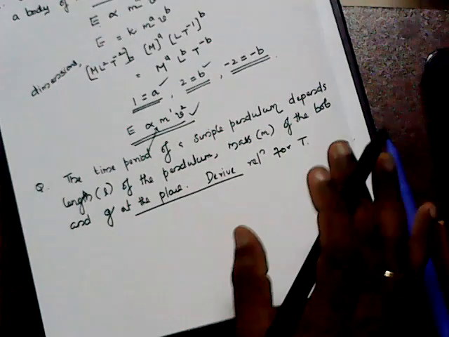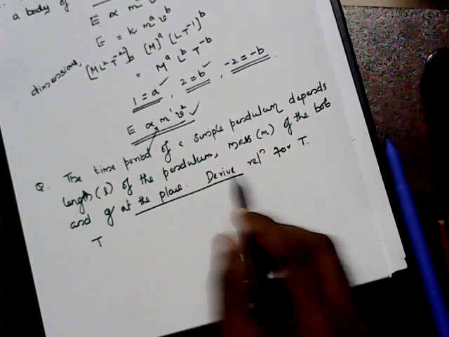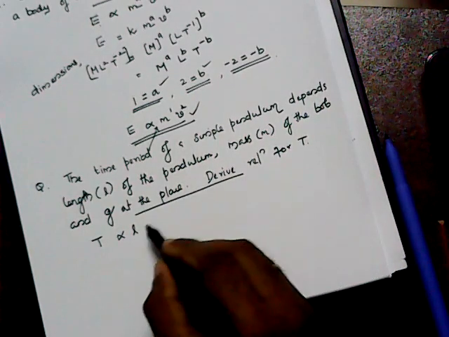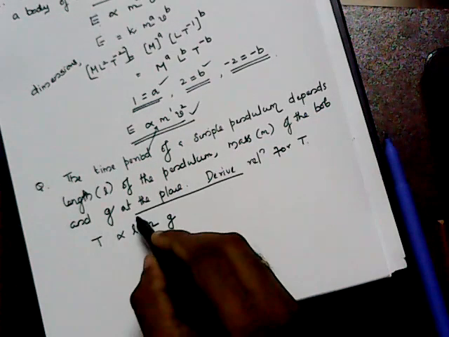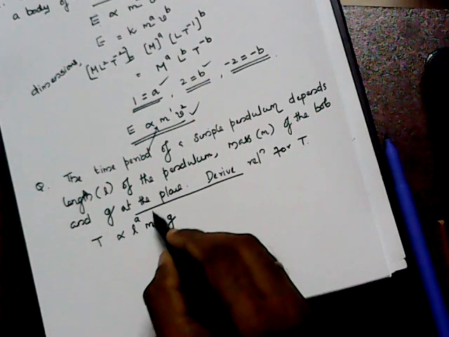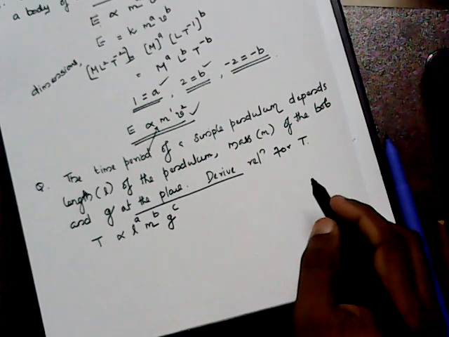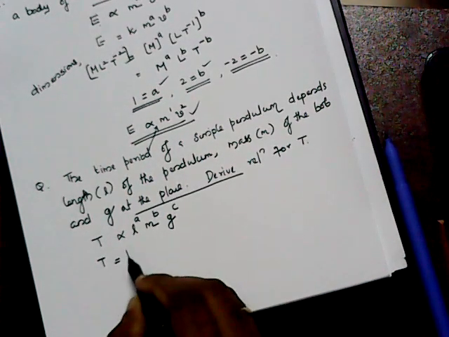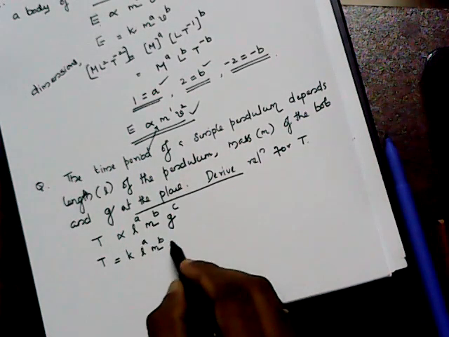So the first very important step is we have to construct the empirical formula. Here it is given the time period is proportional to length, the mass m, and g. So we need to find the values for a, b and c. So the second step is to multiply with that dimensionless constant.